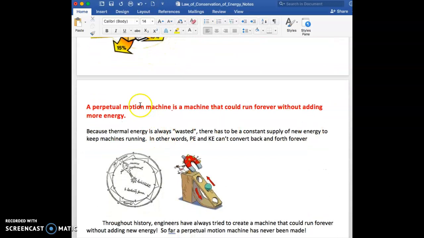Okay, another vocabulary word. A perpetual motion machine, highlight that, is a machine that could run forever without adding more energy. Because thermal energy is always, quote unquote, wasted, there has to be a constant supply of new energy to keep machines running. In other words, PE and KE can't convert back and forth forever, right?